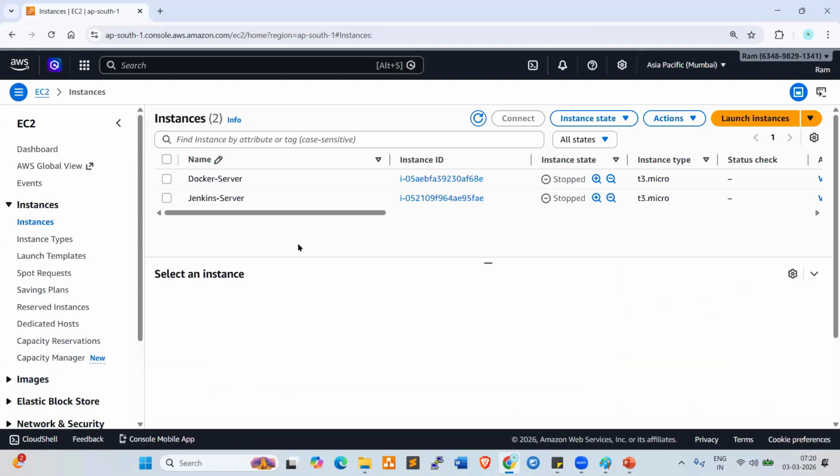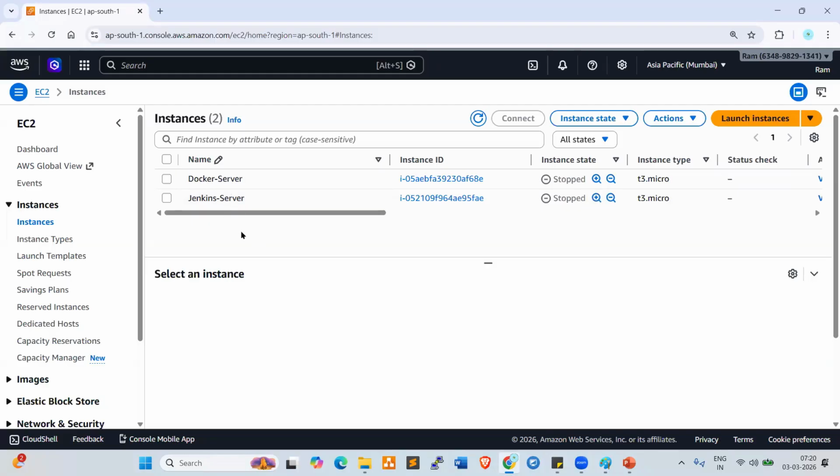Currently 2 instances are in stopped state: Docker server and Jenkins server. These servers are from other batches. A server we can call EC2 only. Terminology is very, very important. EC2 is a scalable on-demand virtual server, right? So these two are EC2 instances.